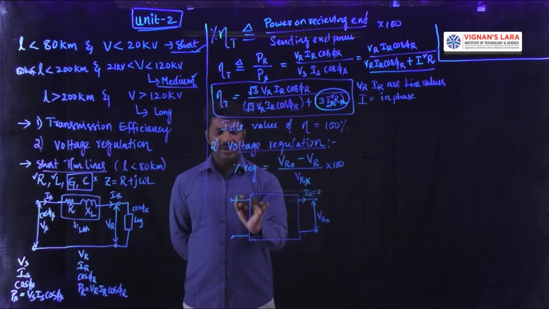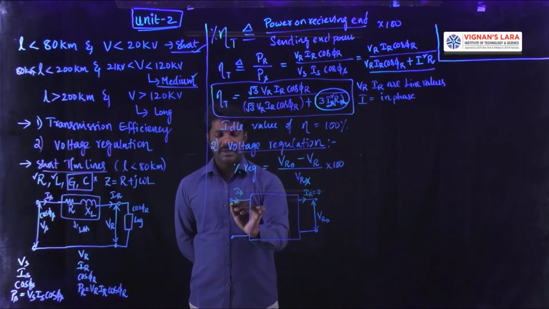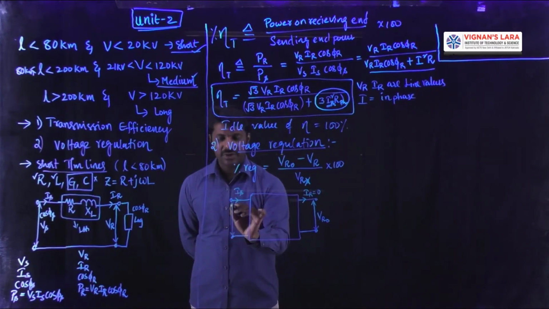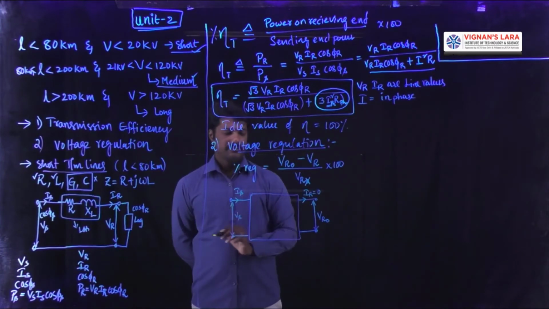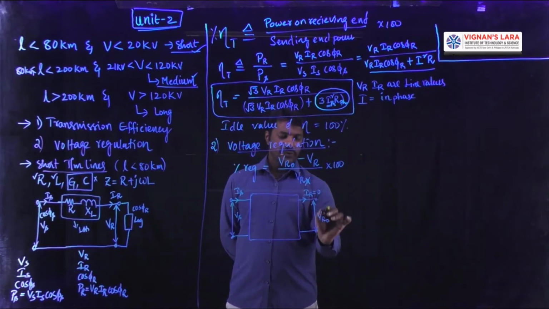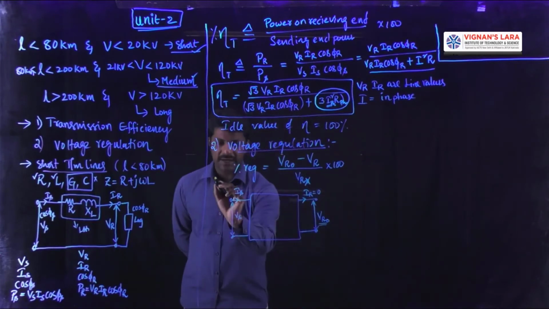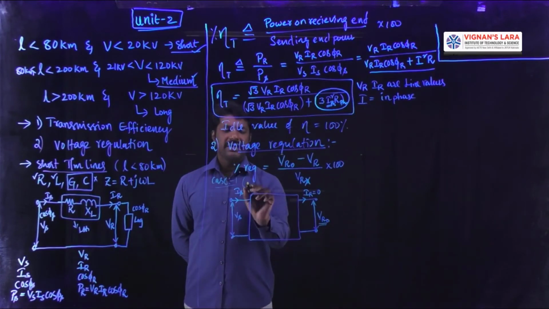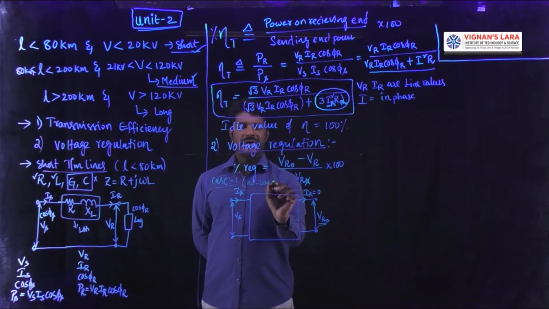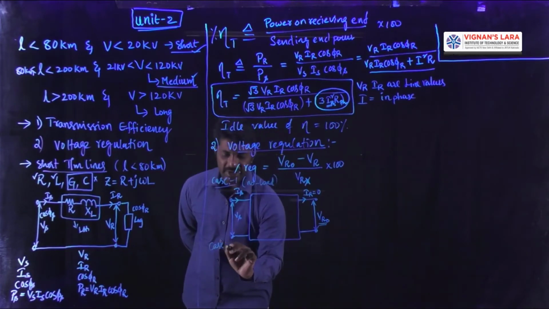Whereas these are the quantities on the sending end side. If the current is available, we will call it IS, and the voltage is called VS. Since the current is not there because of no load operation, the voltage available at the terminals is called VR naught. So this is case 1. In this case 1, it is operating at no load condition. Whereas in case 2, I am operating with the loaded condition.